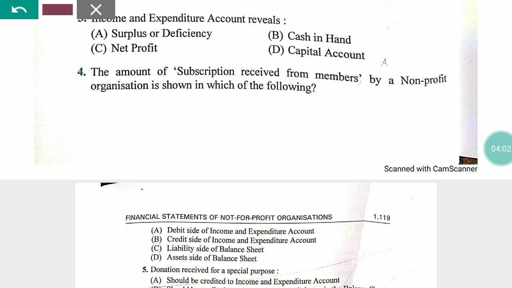Every expenditure and every loss will be shown on the debit side, and every income and every gain is shown on the credit side. So its right answer is answer number B, credit side of the income expenditure account. Subscription received from the member is shown there.